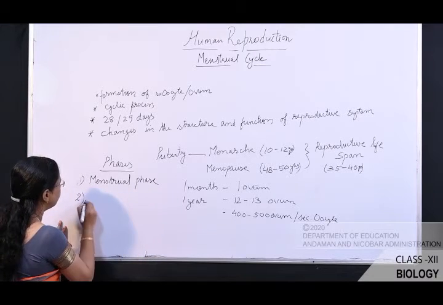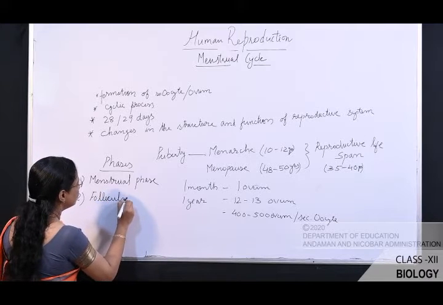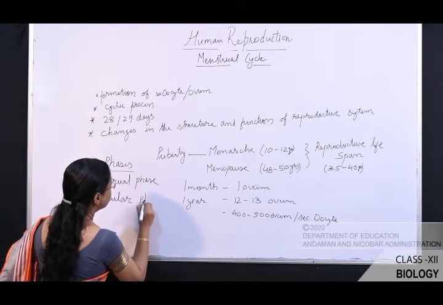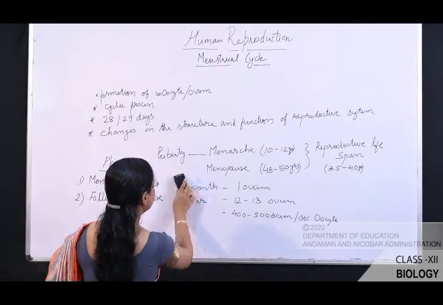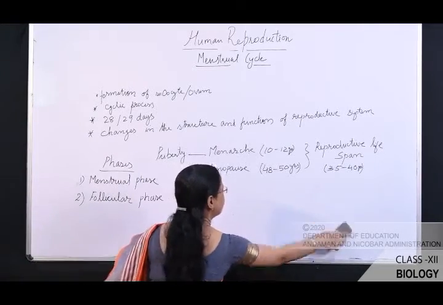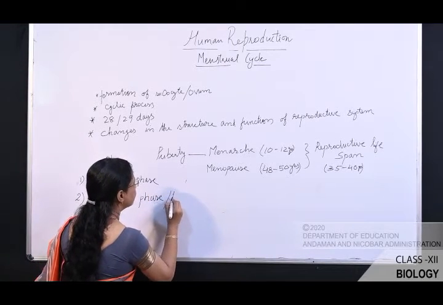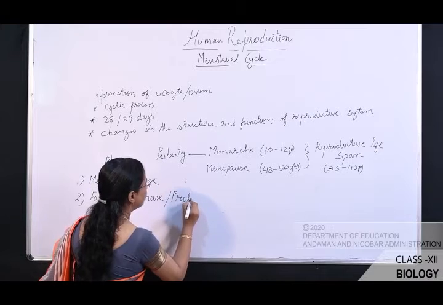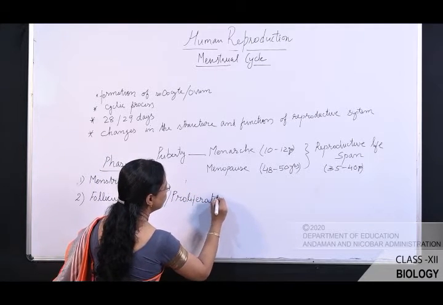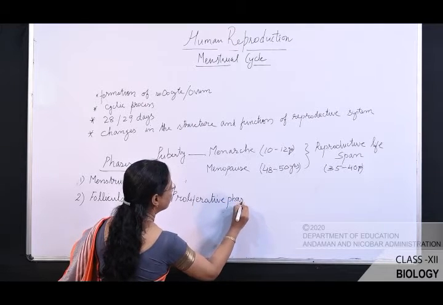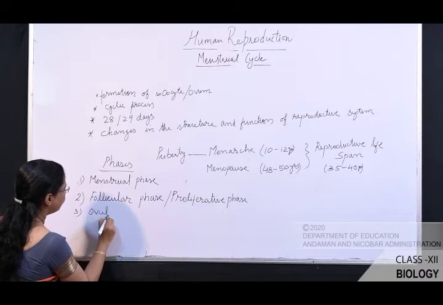Number 2 is follicular phase, also known as proliferative phase. Number 3 is ovulatory phase.